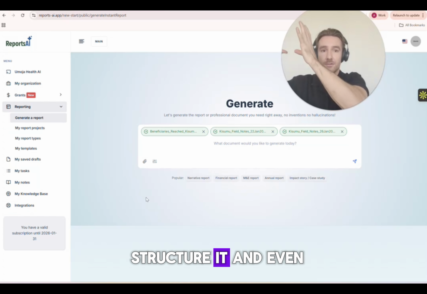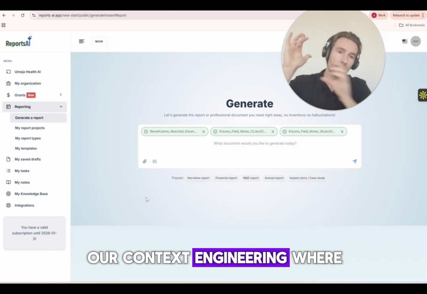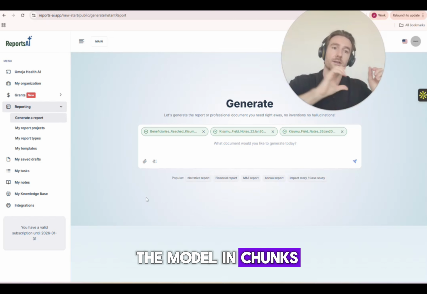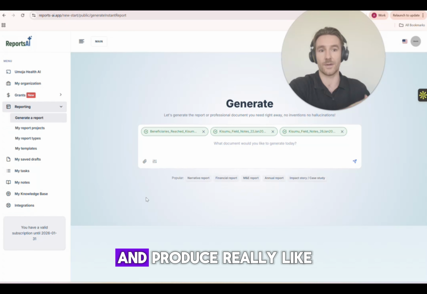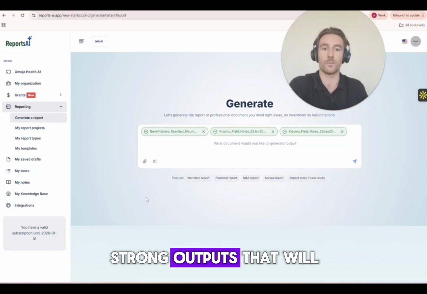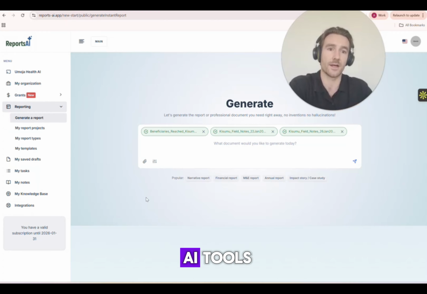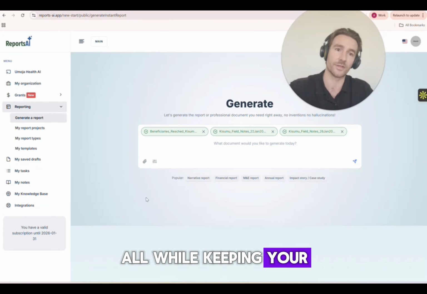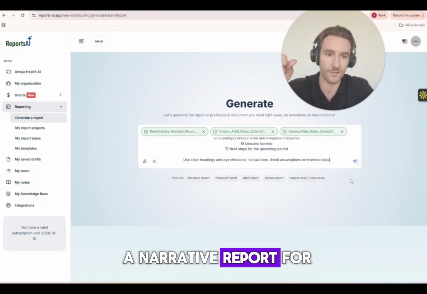We will take it and structure it, and even if it's a large amount of data, our context engineering, where we feed it to the model in chunks, allows us to produce a long report out the other side, and produce really high quality, strong outputs that go above what you can do in generic AI tools, all while keeping your data secure. And let's just generate a narrative report, for example, on this.